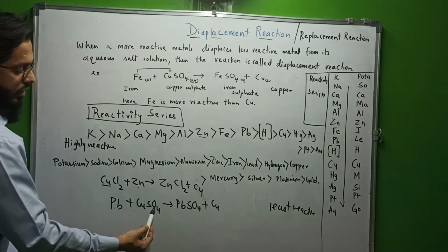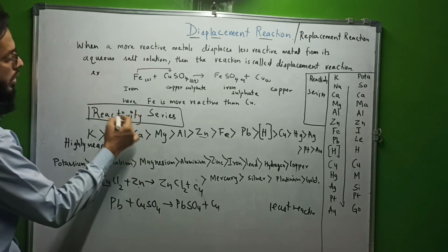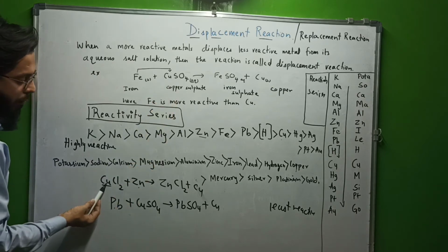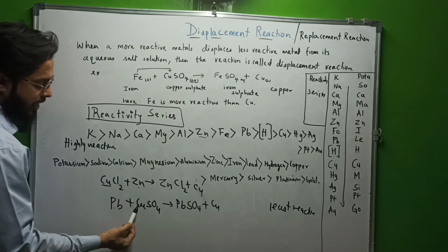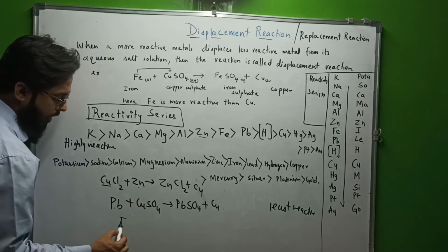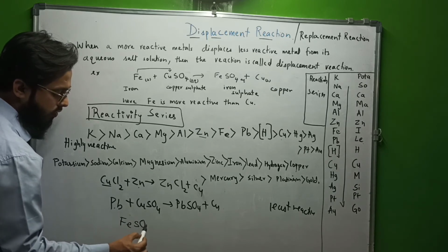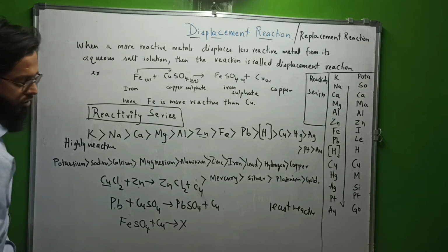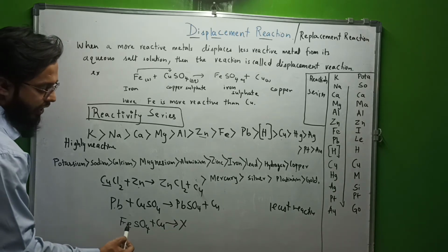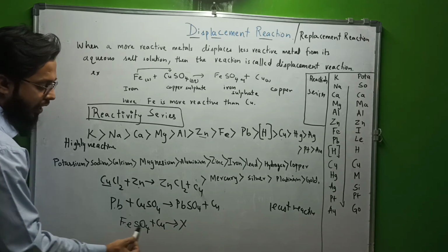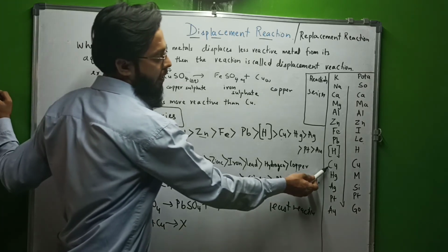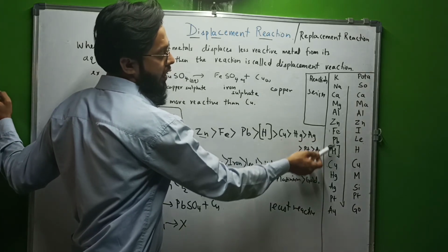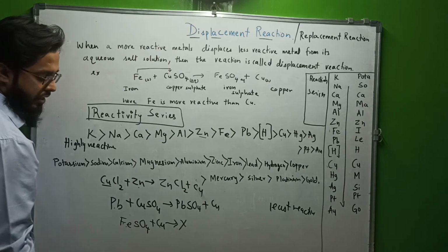But a reverse reaction, for example, if we talk about this reaction, copper is displaced by zinc, lead is displaced by copper. But if we talk about FeSO4 plus copper, there will be no reaction, because Fe is more reactive than copper. Copper can't displace Fe. Where is copper? Here. Where is Fe? Here. Fe is more reactive, so copper can't displace Fe.